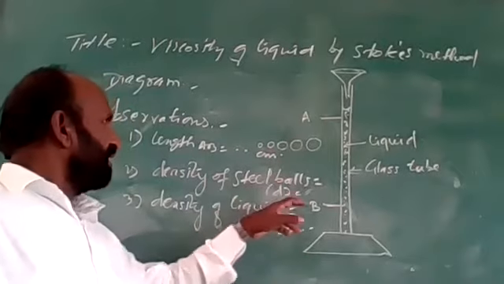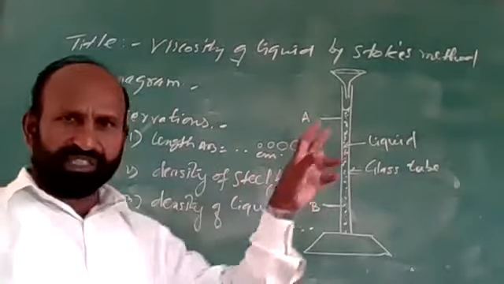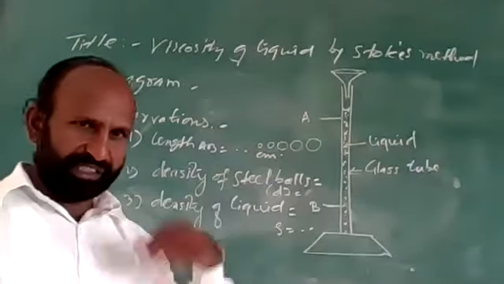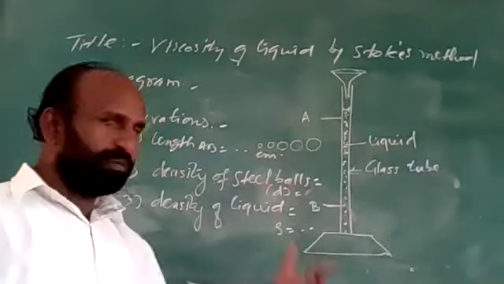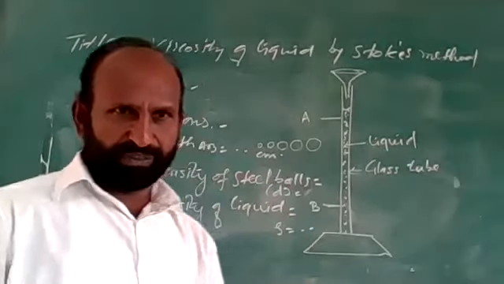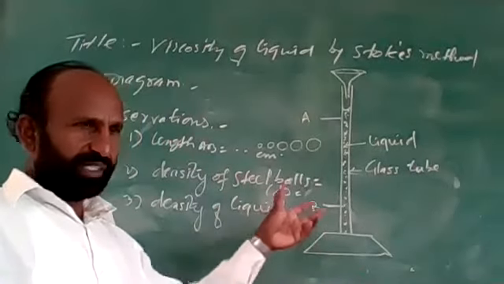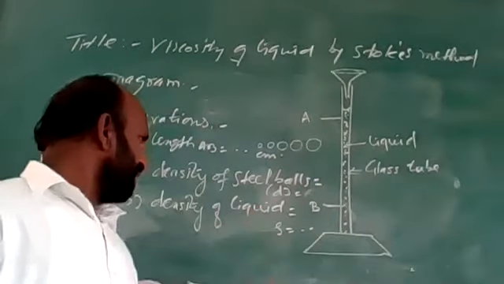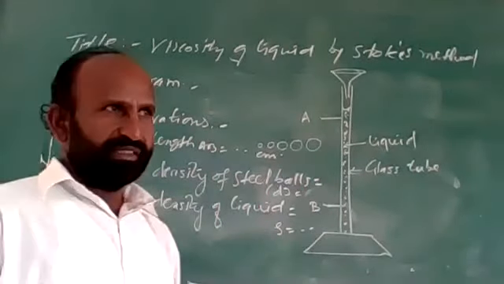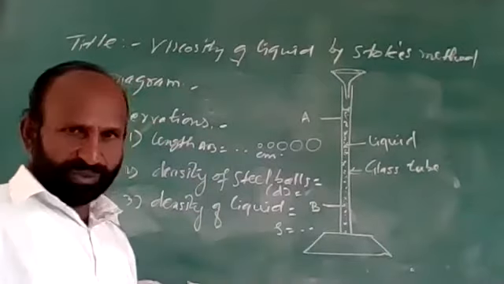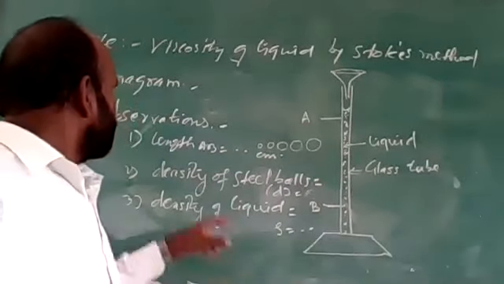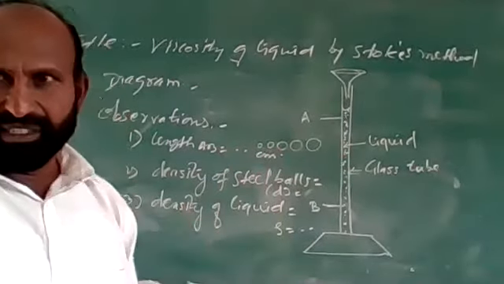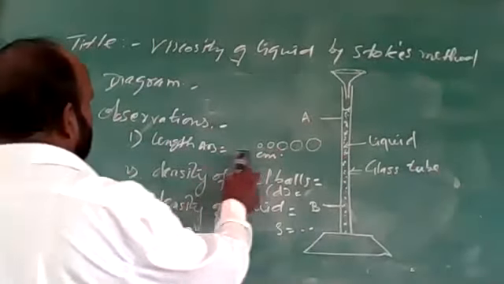It is not necessary to measure the densities. The density of the liquid is given to you. The density of the steel ball is also given to you, 7.8 gram per cc for steel. And for the liquid, glycerin, the density is also given to you. So you have to measure only the length AB. Now these are the observations.